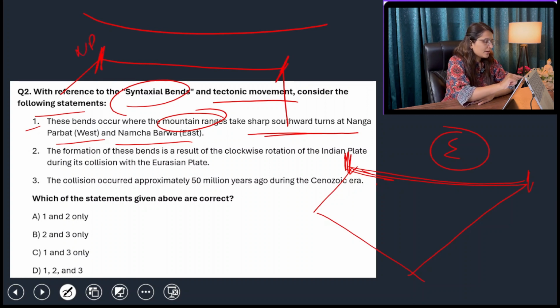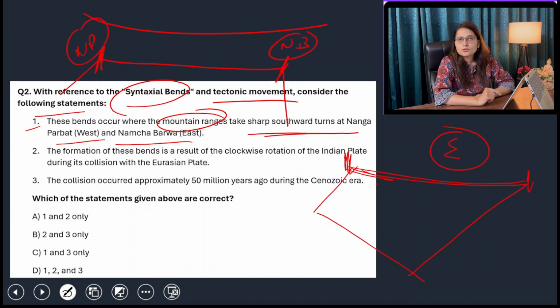This is your Nanga Parbat. This is your Namcha Barwa. And why was it so? Because the Indian plate was converging with the Eurasian plate, and the westernmost part collided with the Eurasian plate, it ultimately created a bend which is known as the Nanga Parbat bend. And Namcha Barwa is in China, but Namcha Barwa is the place from where the Brahmaputra takes the U-turn and enters into India. Okay, so statement number one is right.